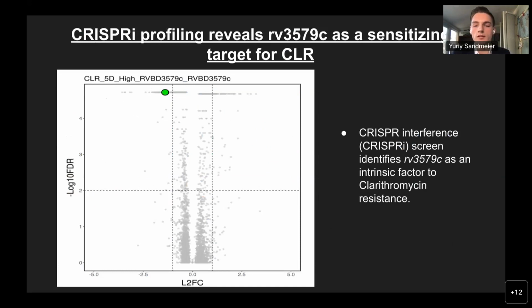Unlike most other candidates identified in the screen, RV3579C was found to be essential for growth in MTB. Therefore, it was postulated that it may serve as a promising target, since inhibition of RV3579C not only stops the growth of MTB, but may sensitize MTB to macrolide antibiotics. As such, I decided to analyze this gene.